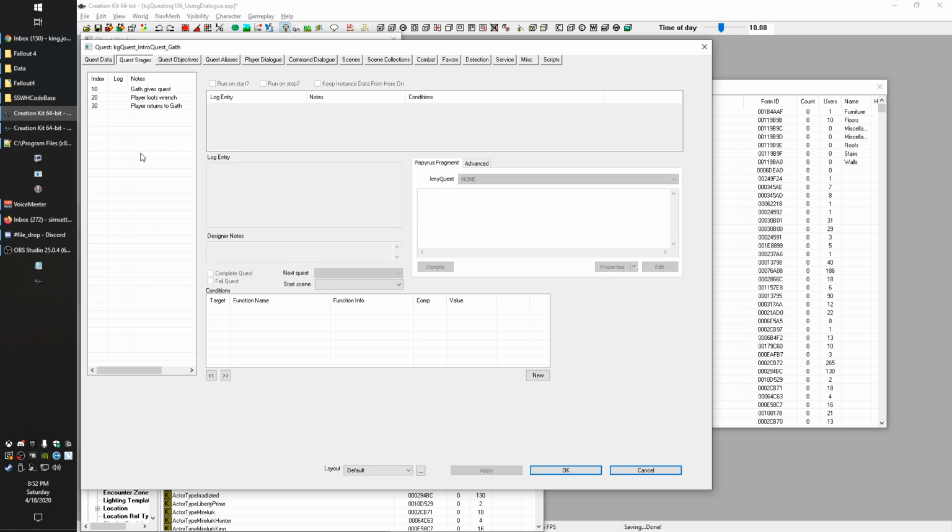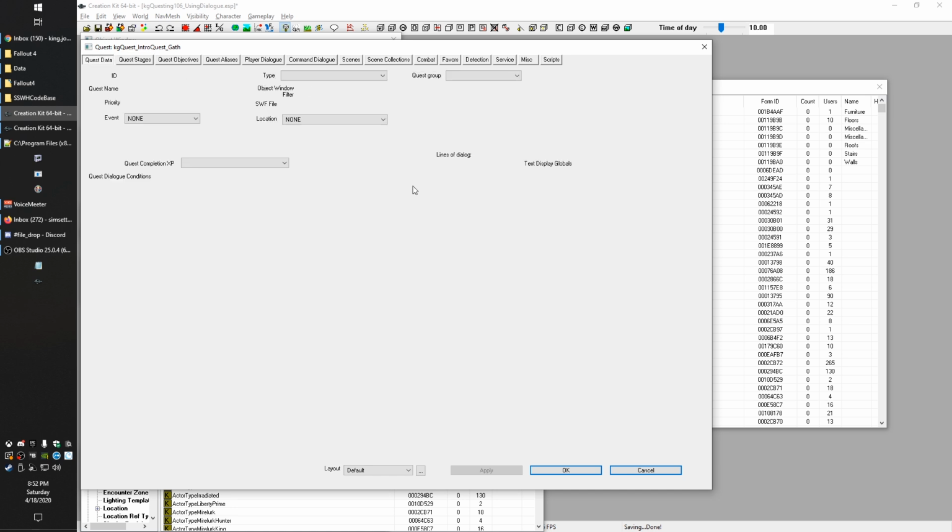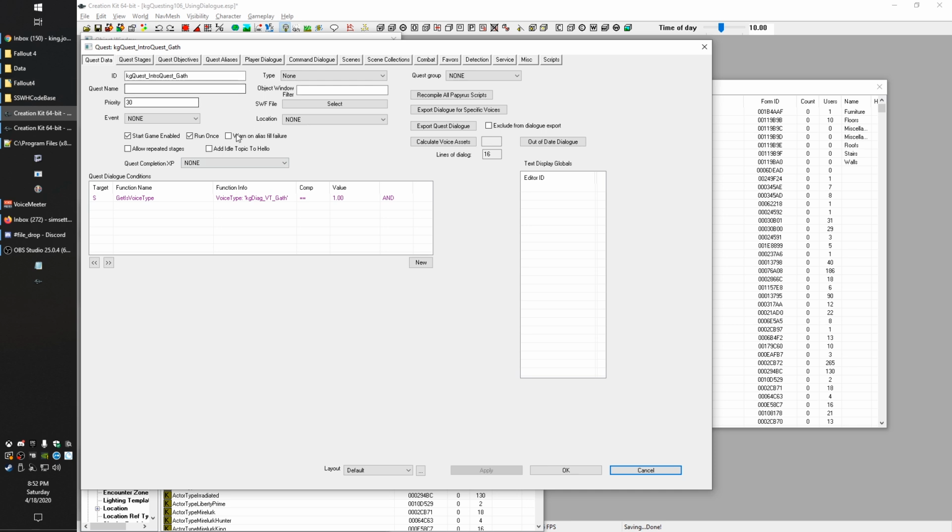Okay, so before we set up these any further, we've got to do one thing, and that is to set a name for our quest. Previously, this was just our dialogue quest. We didn't actually need one, and we want to make sure that this actually shows up in their log. So right now, just a little reverse thing.